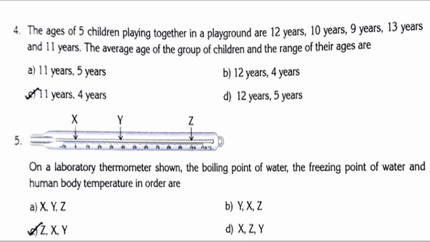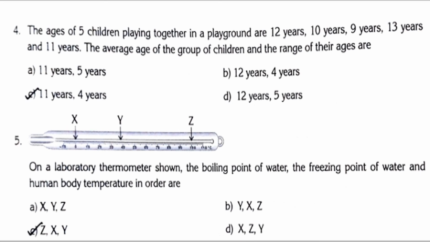And then the fifth one. On a laboratory thermometer, the boiling point of water, the freezing point of water and the human body temperature are shown in order as dash, dash, dash. What is the answer? Boiling point is 100. Then freezing point is 0. And human body temperature is 32. So option C is the correct answer.